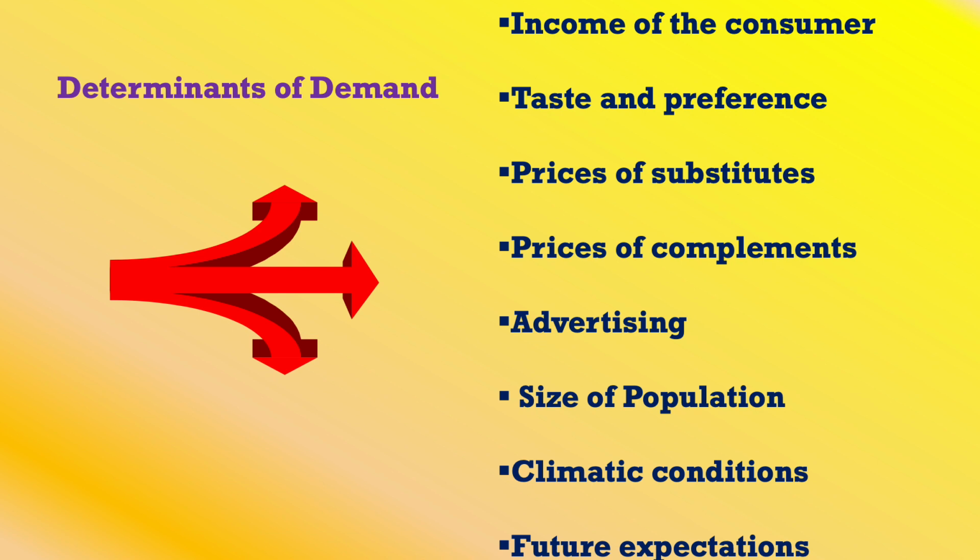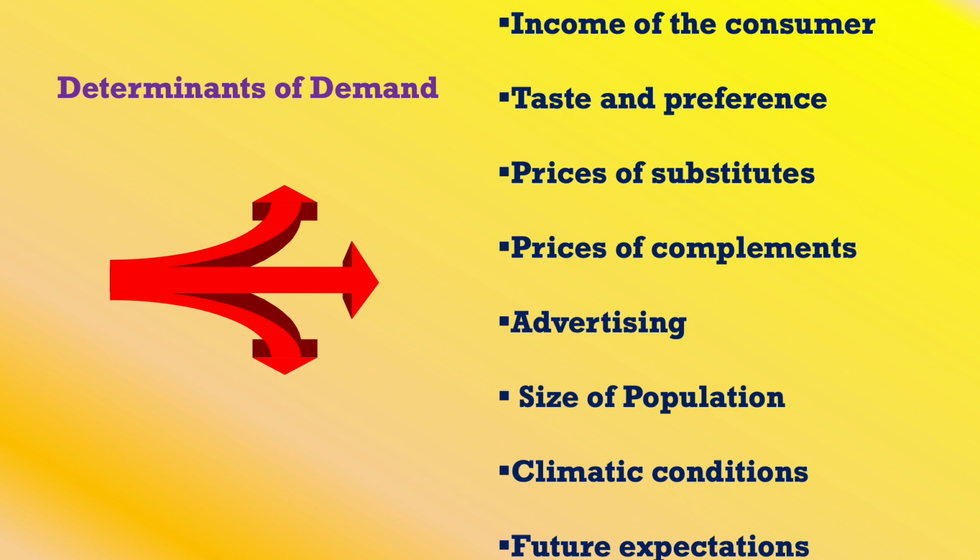Vice versa also, if the income decreases, suddenly from 25,000, maybe because he has taken a long leave, so he has only half a month of his salary, he will not be taking any shirt. So as his income decreases, the demand also decreases, right? So this factor, income of the consumer, will make changes in the demand.